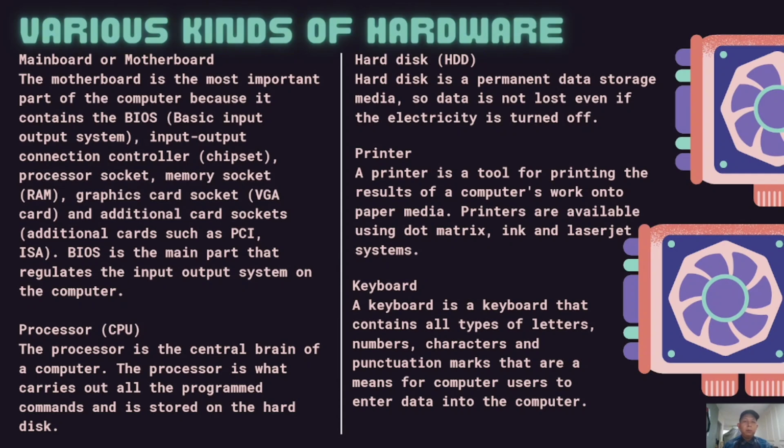Next, various kinds of hardware. Mainboard or motherboard.